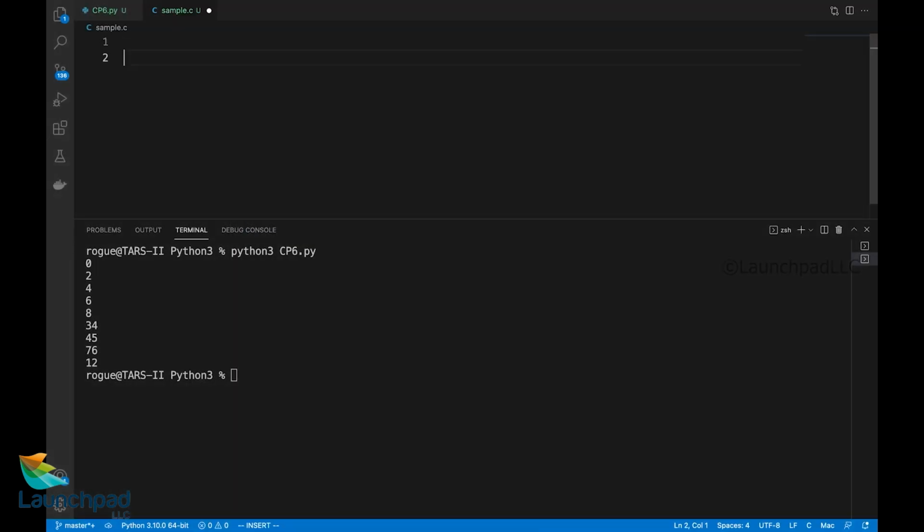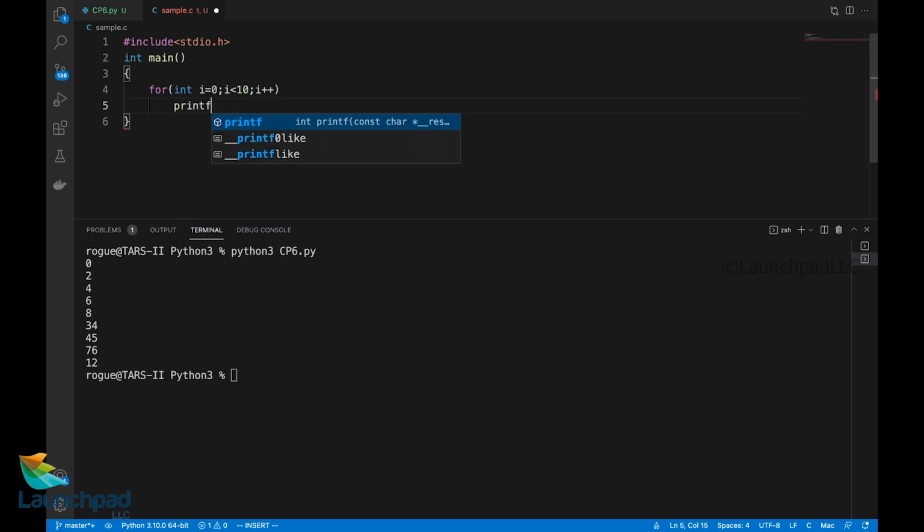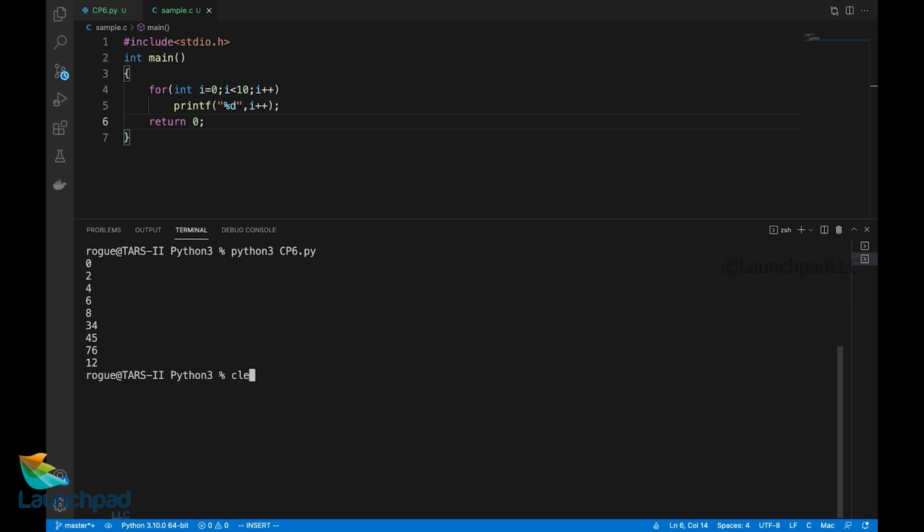I'll start with my header files: #include <stdio.h>, int main. Here I'll start with my loop directly. int i = 0; i < 10; i++. Then printf("%d", i++). So I'm incrementing i twice here, as you can very well see. Return 0. So let's save this file and see what happens.